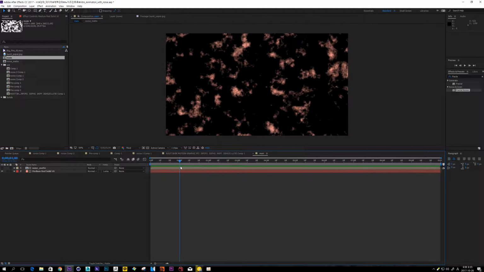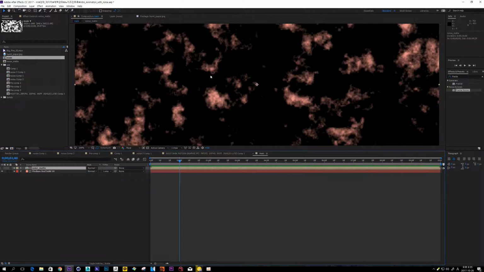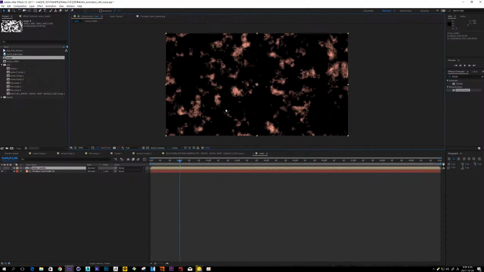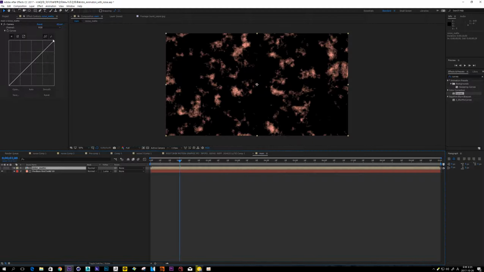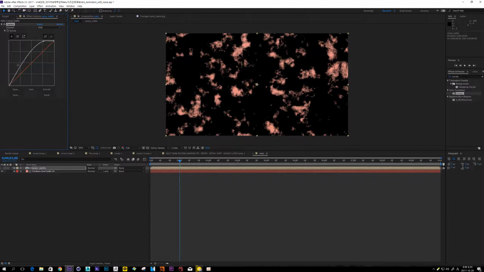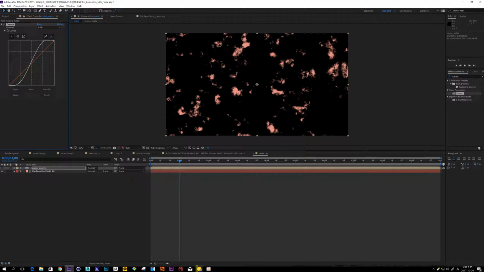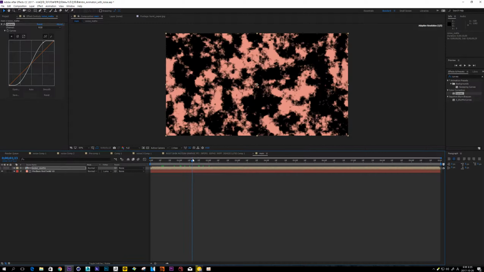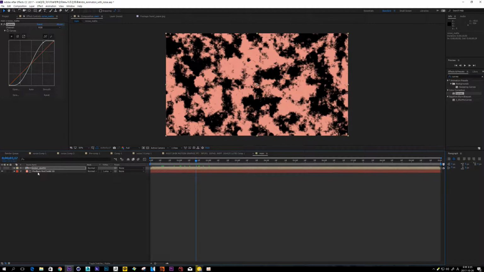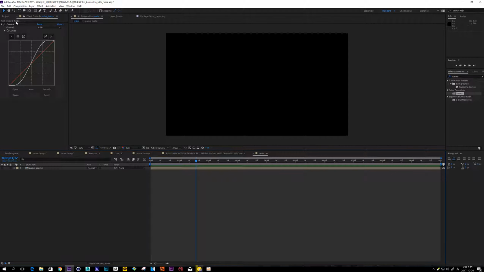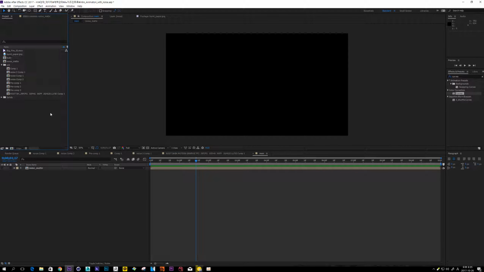Okay, it is not bad, but I wanna make these edges more and more clear, so add some curve effect about this layer and make it contrast like this. It's great. Now we should make a main noise comp. So it's called noise comp.